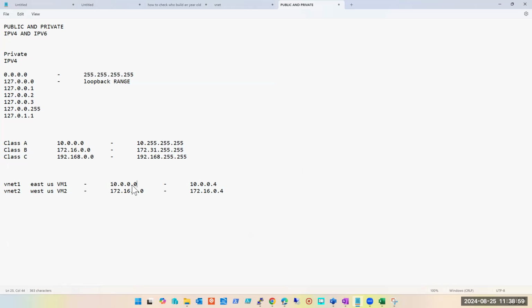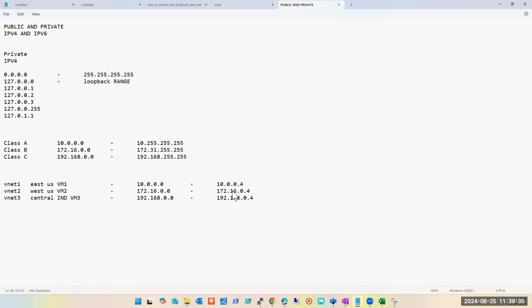Now I have used the whole range of this. I've used the whole range of this. Now I have to create one more VNet for peering. Let's say it is in Central India. Here I create VM3. Now what will I have to do so that my VNet peering practical goes well? We'll assign class C. Class C, okay. I've taken class C. What will be the first IP of my machine?